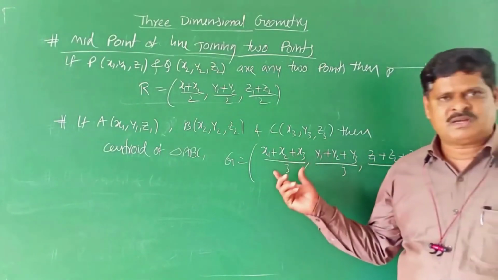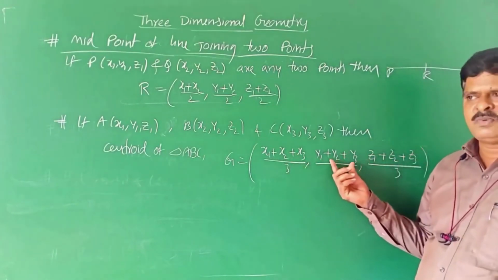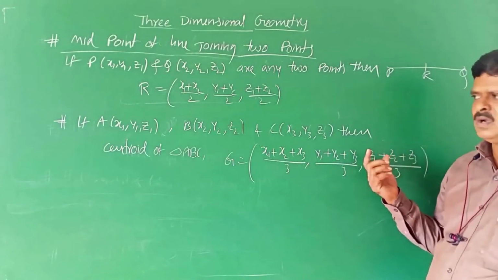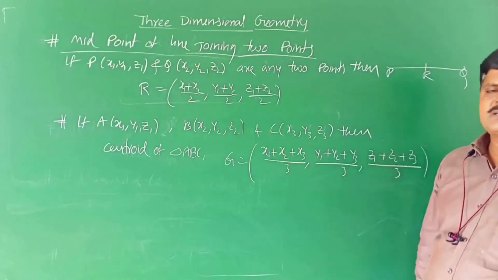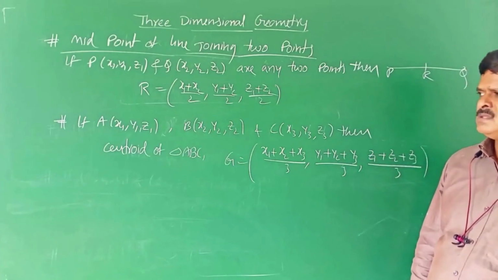Sum of x coordinates by 3, sum of y coordinates by 3, sum of z coordinates by 3. This is about the centroid of triangle ABC, children.